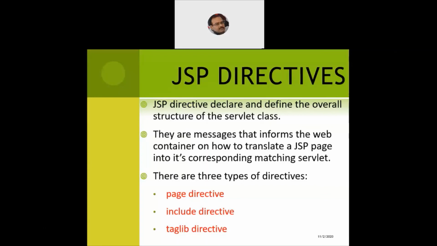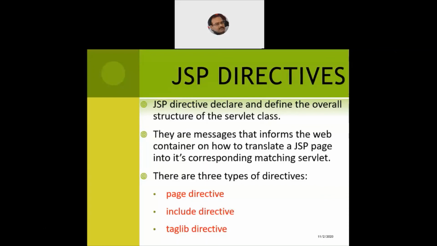Servlets will always remain there. So how do we include them, or how do we add more code? We have something called JSP directives, and they are the messages that inform the web container on how to translate a JSP page into its corresponding matching servlet. There are three directives available for us: page directive, include directive, and taglib directive.